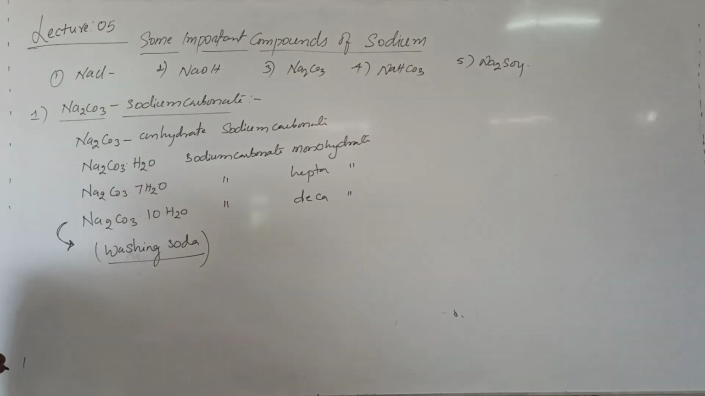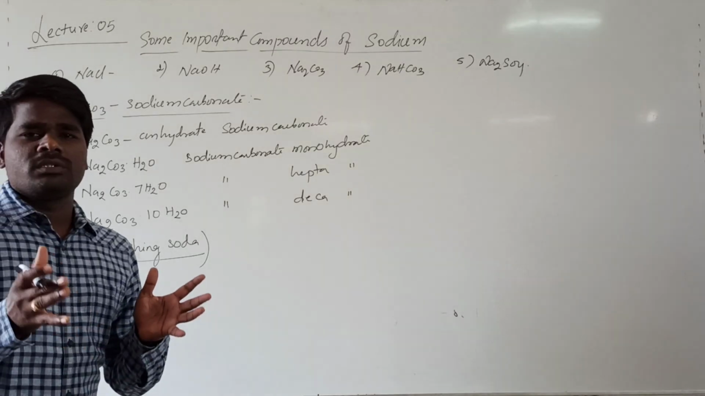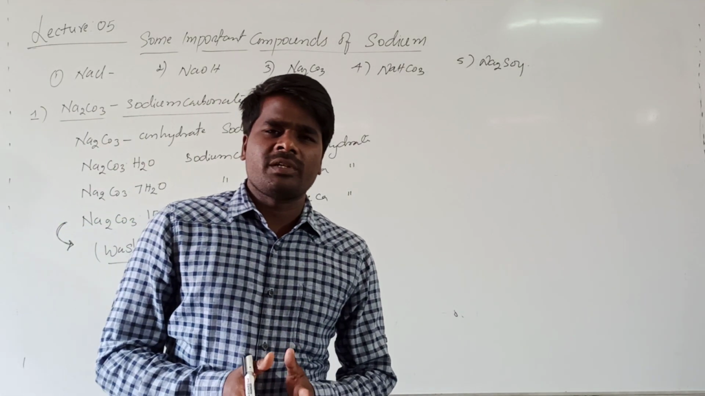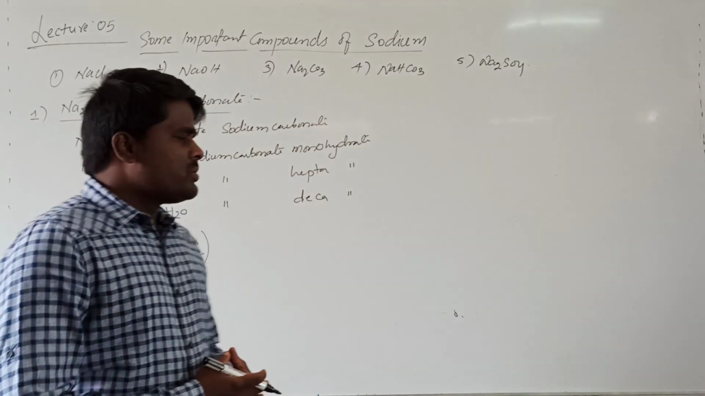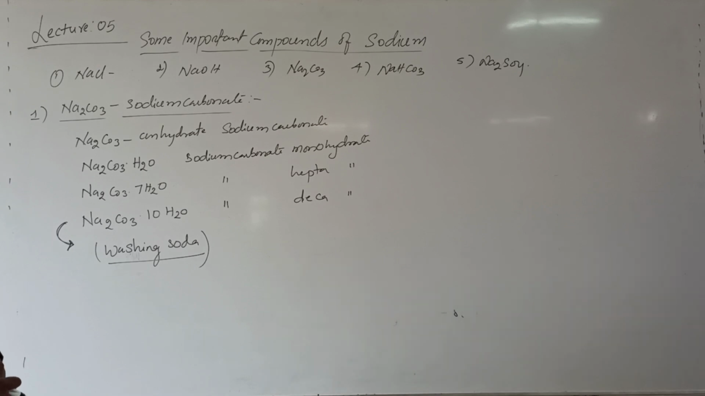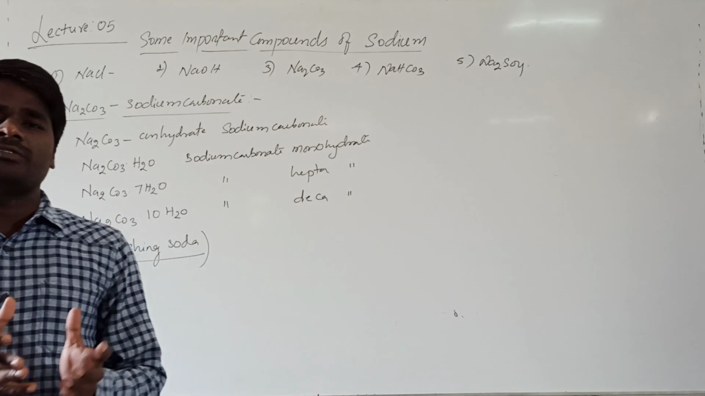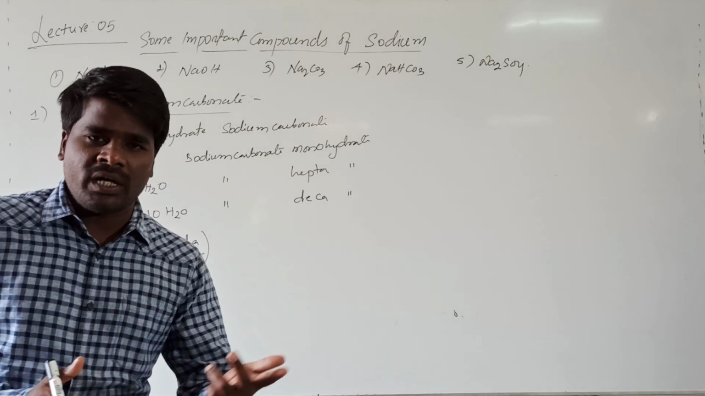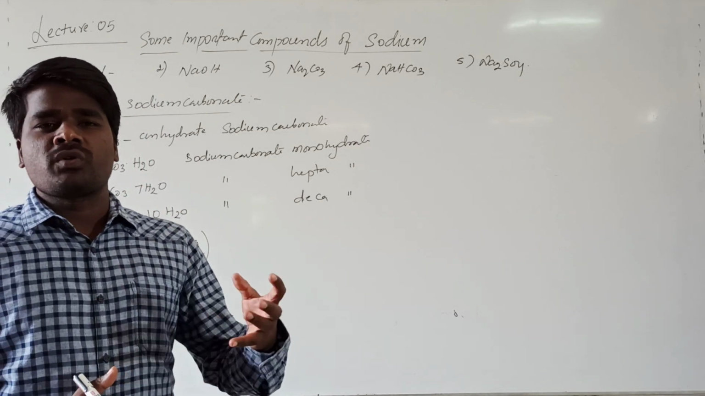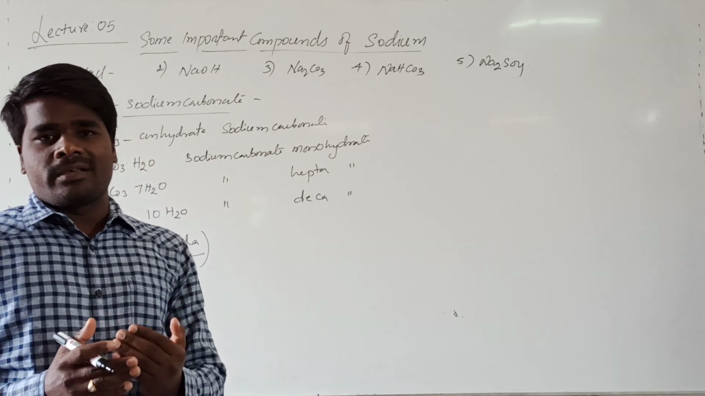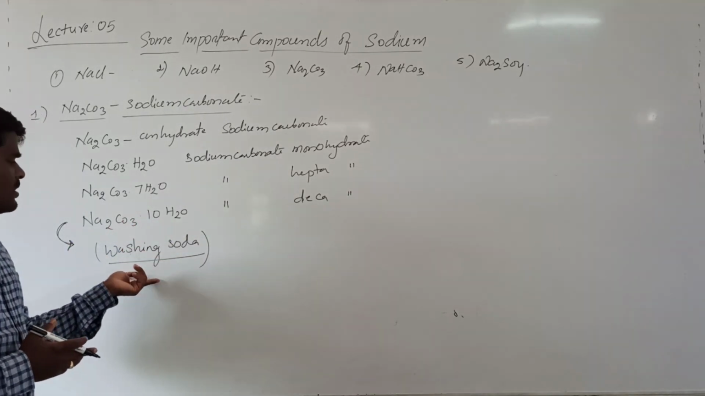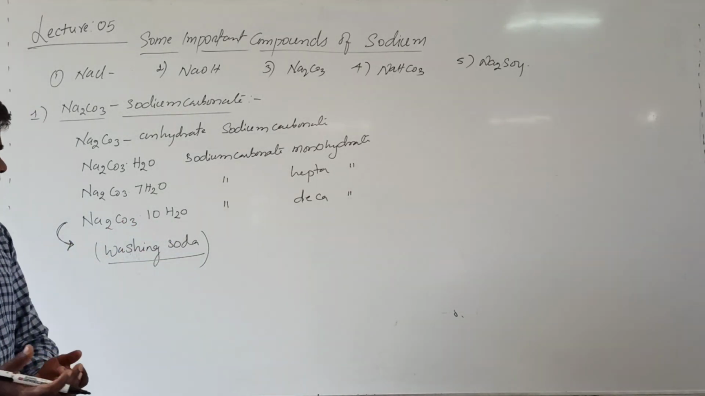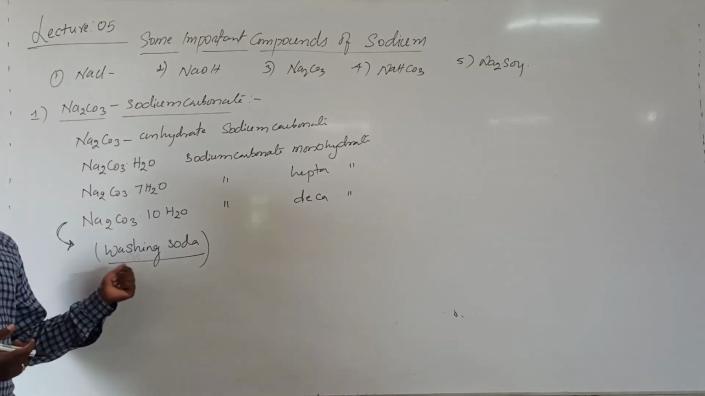Now, in this concept, we are going to discuss the general methods of preparation as well as the properties and the uses of this compound. As we are dealing with sodium carbonate, in nature it can exist in unhydrated form as well as hydrated form. In the hydrated form, it exists as monohydrate, heptahydrate and decahydrate, based on the number of water molecules of crystallization. Especially sodium carbonate decahydrate is used for laundry purposes, so it is called washing soda.